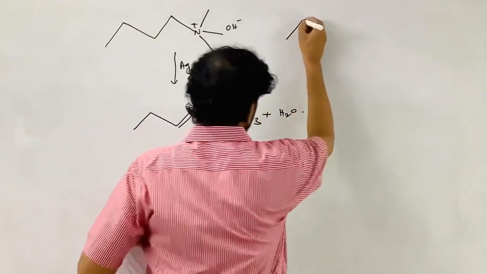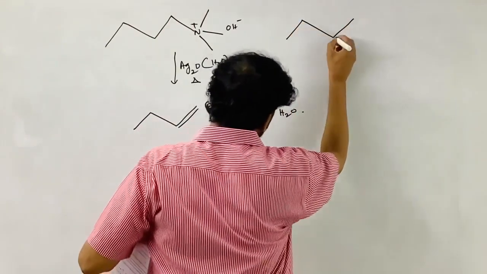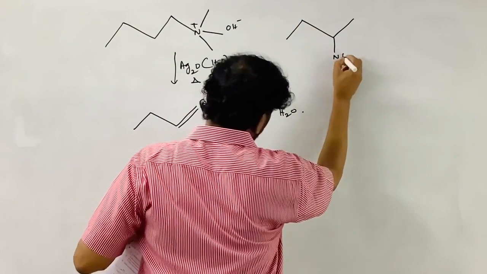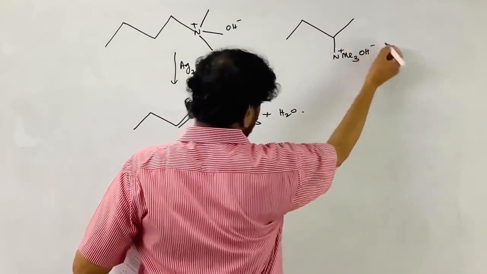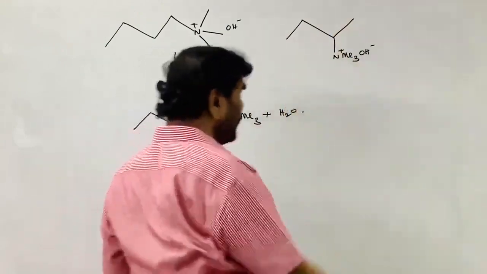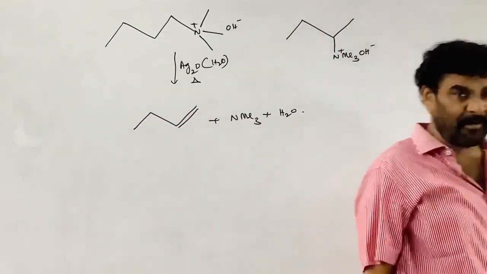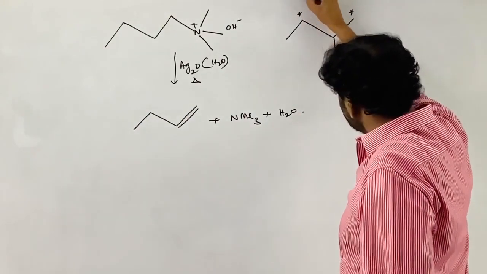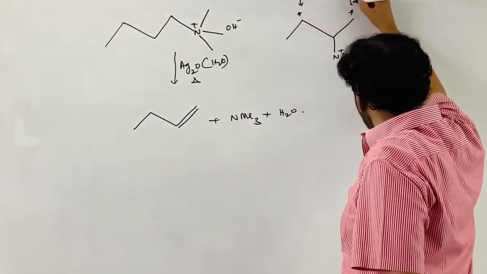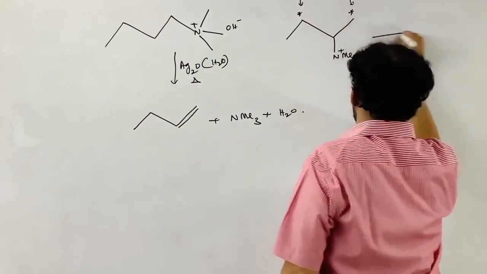If there are two or more beta hydrogens, take secondary butyl trimethyl ammonium hydroxide, NMe3+ OH-. This is the beta center, this is the beta center, this is the Saytzeff center, this is the Hofmann center, CH3.